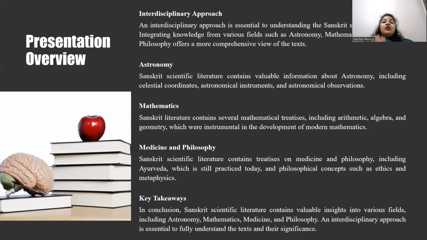In mathematics, it contributed the development of arithmetic, algebra, and trigonometry, and made significant contributions to number theory, including the concept of negative numbers. In medicine, Ayurveda, one of the oldest systems of healthcare, made significant contributions to surgical procedures and anatomical understanding.